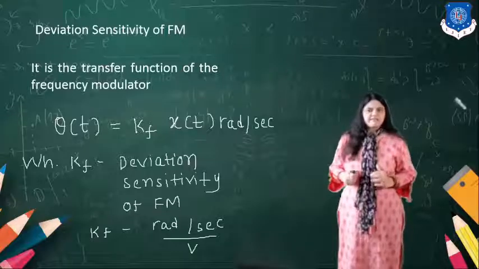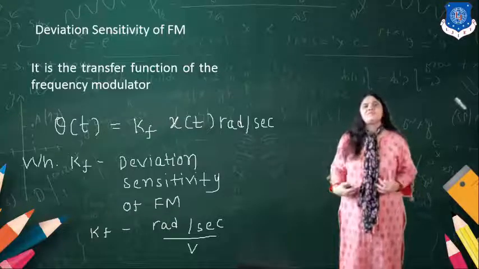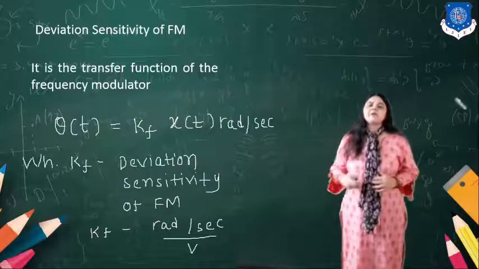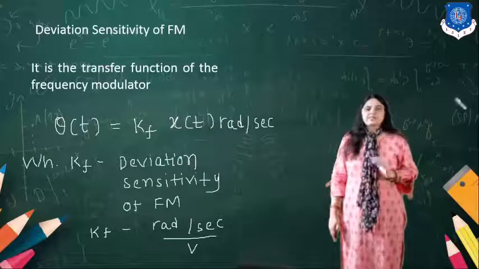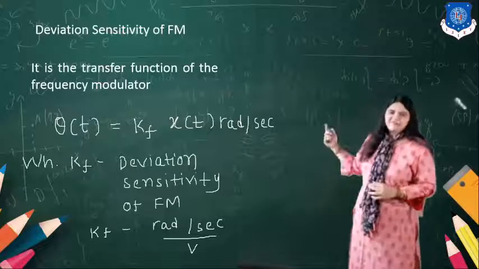So we found that the change in the frequency depends on the modulating signal voltage. So it is in case of the FM.